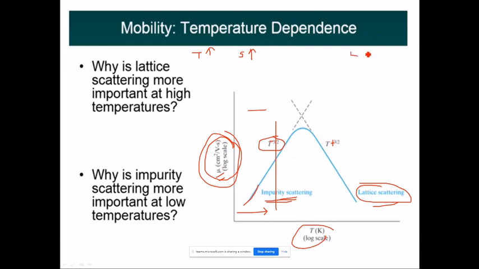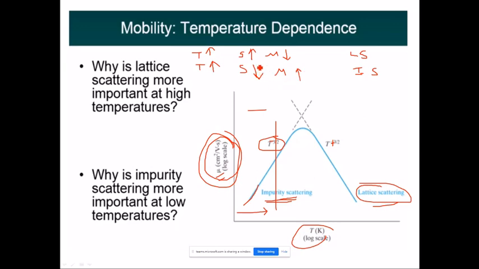Okay, so this is lattice scattering, and as temperature increases, the scattering will decrease in the impurity scattering. So this is what we have studied in the previous slides. As temperature is increasing, the scattering is increasing. But we know that as scattering increases, the mobility will decrease.